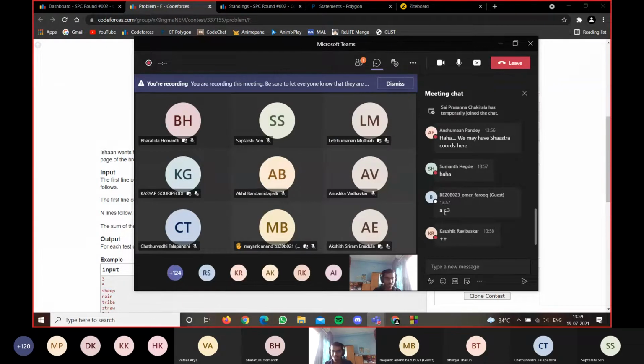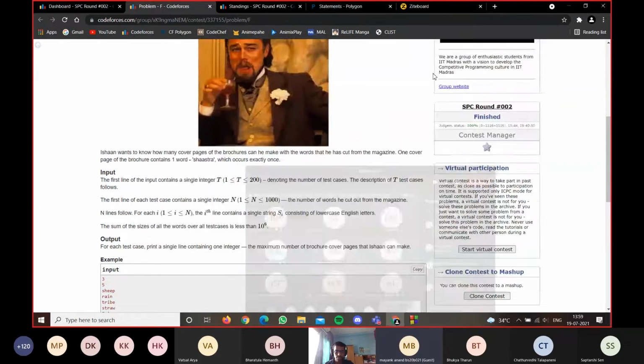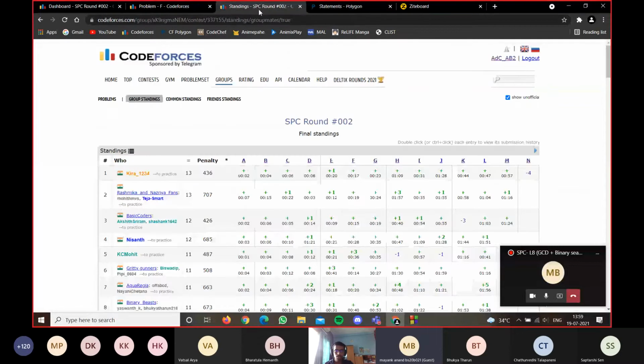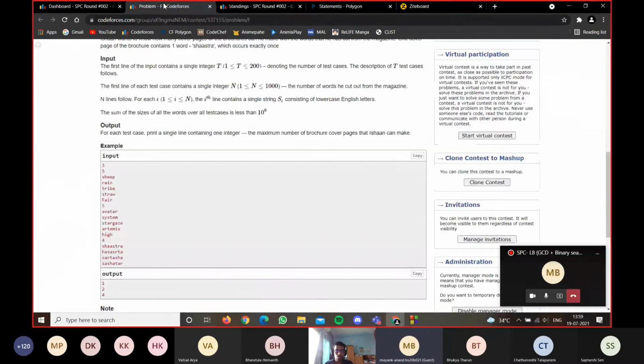Yeah, one doubt. For counting, we can use one loop inside the other, one for the letters and another loop for the words, right? Is there any problem with the time complexity? So are you doing this: I will take the string, I will count the number of times S comes in it, I will count the number of times H comes in it. So for each letter you will run one loop. Are you doing that?